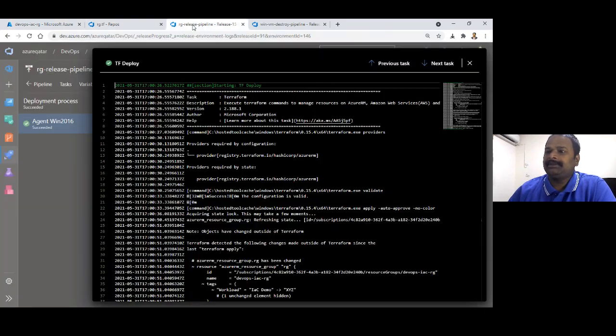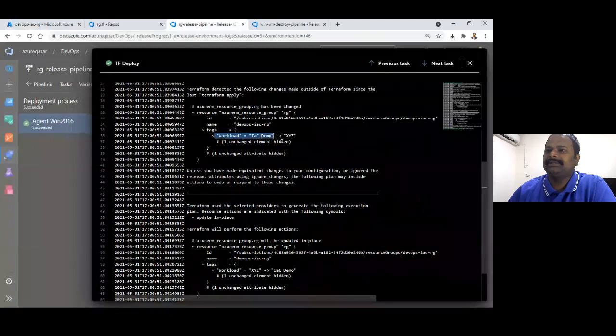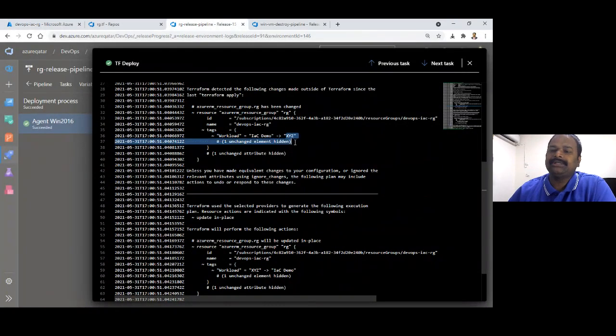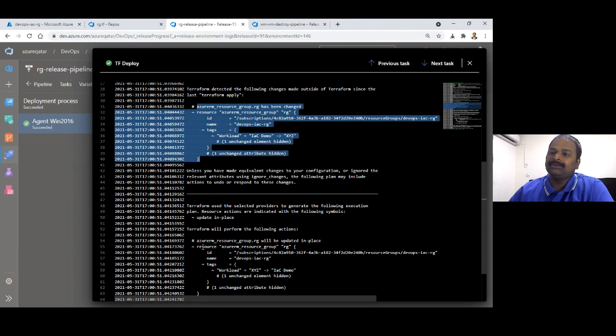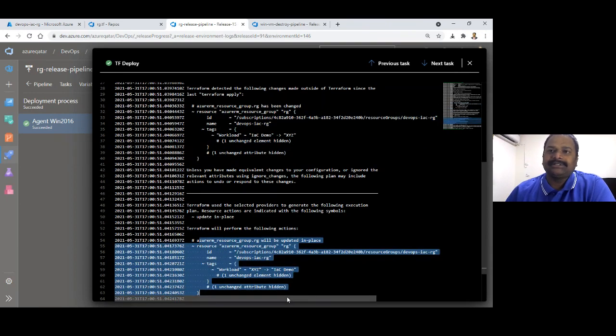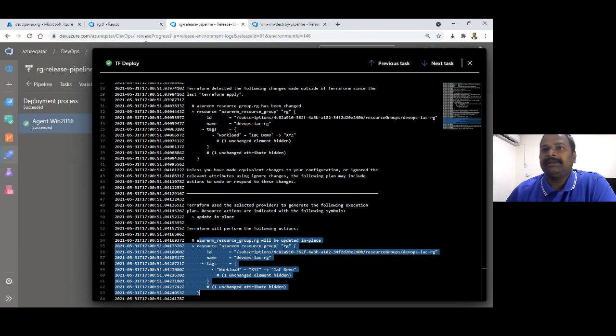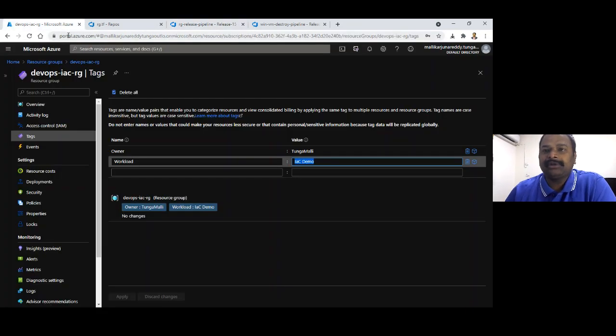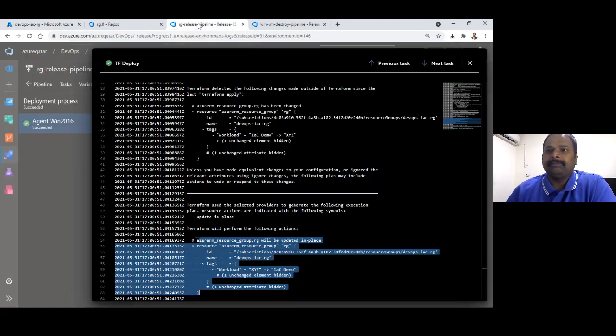And if you keenly observe here, at line number 36 it says I found that workload IAC was changed to XYZ, which I'm going to change back. So it is reversing from XYZ to IAC. This is the detected change, and it is going to do this. This is all about infrastructure as code. You have your infrastructure declared here, and the pipeline. When you run the pipelines, if anyone misplaces the configuration of the Azure infrastructure, Terraform will revert back to the known state, which is available.